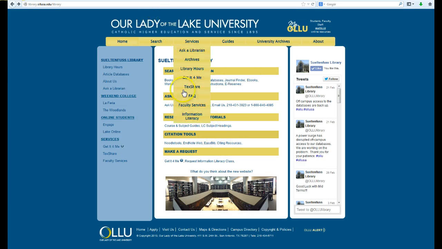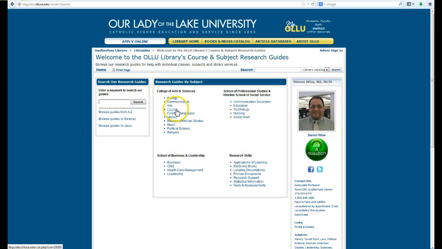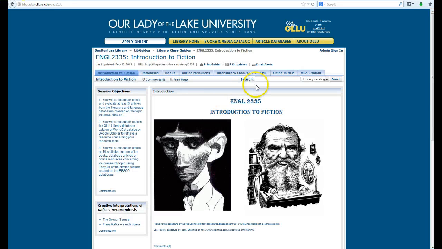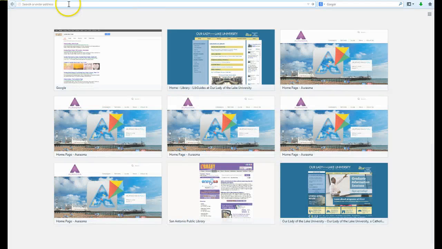Okay, let's go back to the course guide, English, and see if I've just about covered everything you need. Yeah, I think we have. So hopefully you'll be able to find, with the help of this instruction, those articles that you're looking for. You'll be able to work in Google Scholar. Did we address Google Scholar? I don't think we did. Let me open up a tab here. All right, I'll go to scholar.google.com.